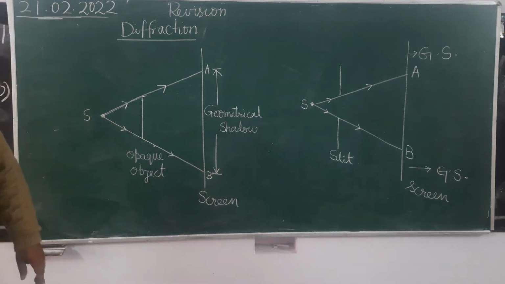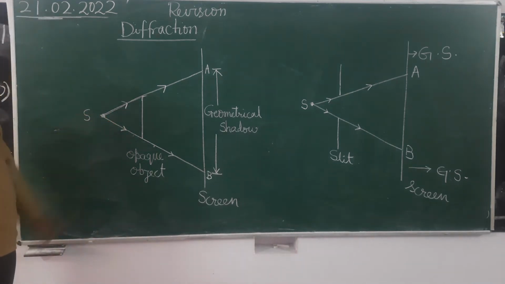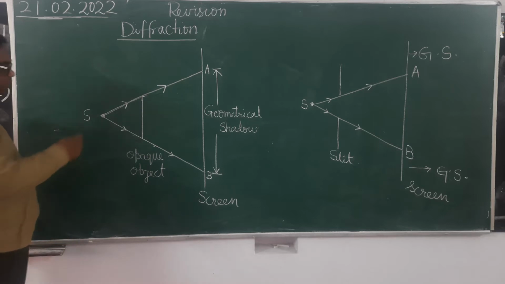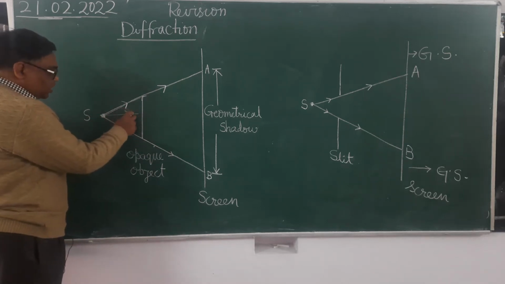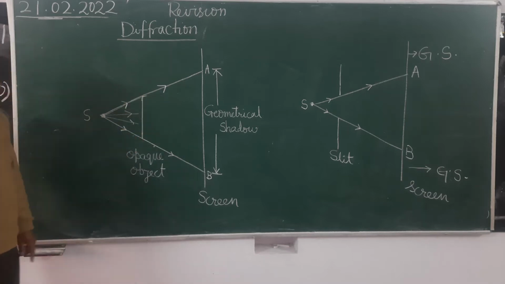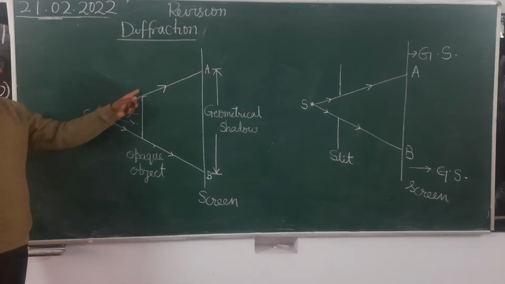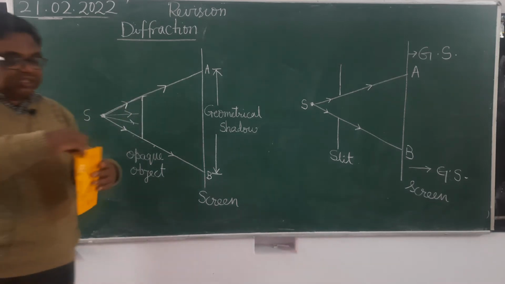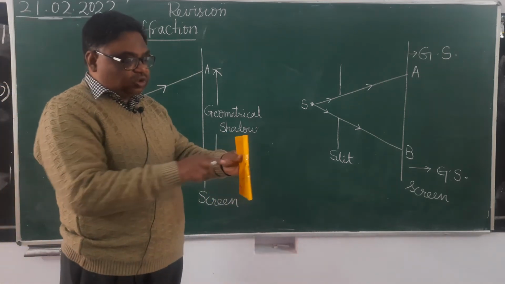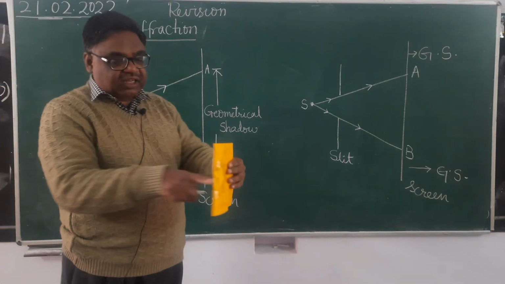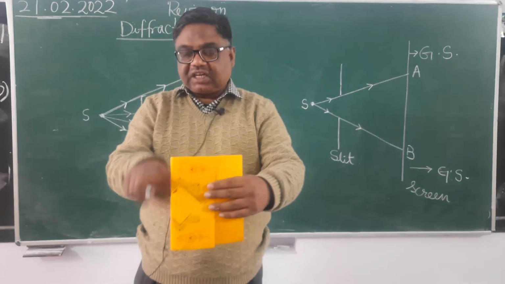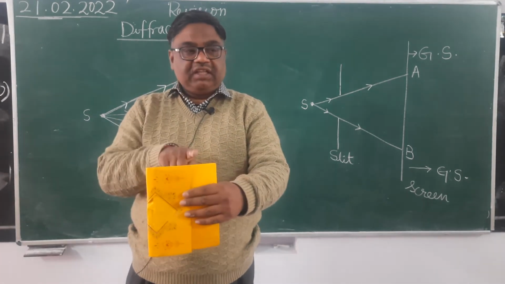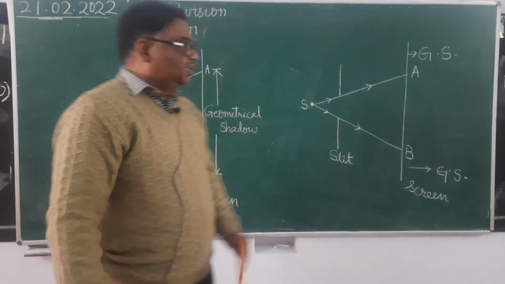So see here, when light falls upon it, what will happen? Those light waves, those light rays which fall on this portion, will be stopped by the opaque object. While those which are going touching the edge of the opaque object, edge means किनारा, those light rays going like this, they will be able to reach the screen.